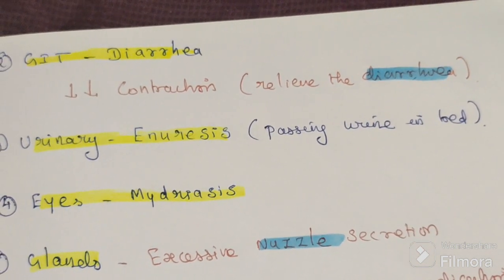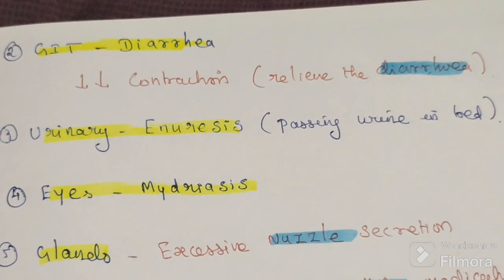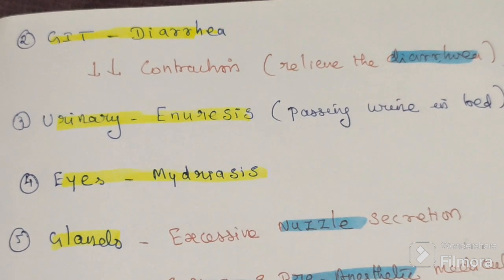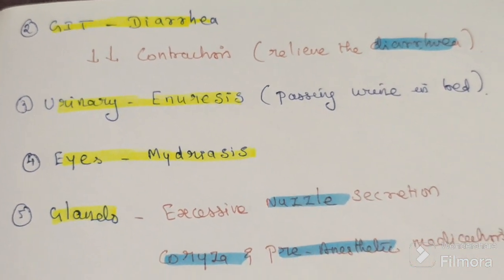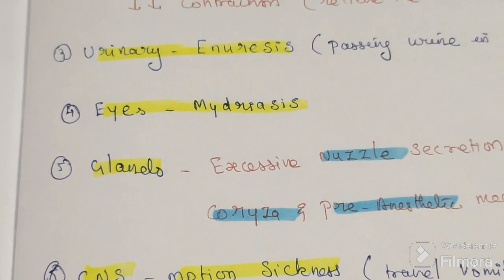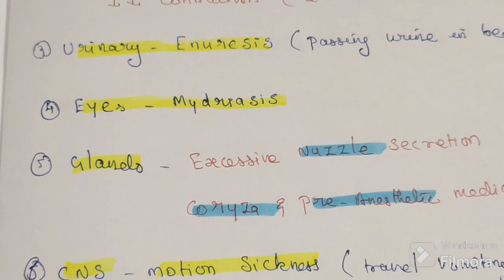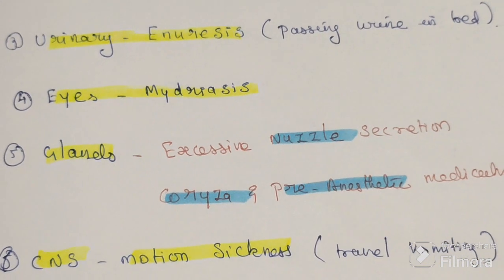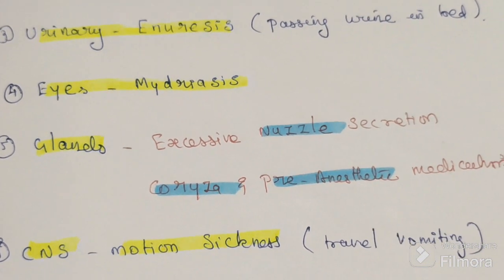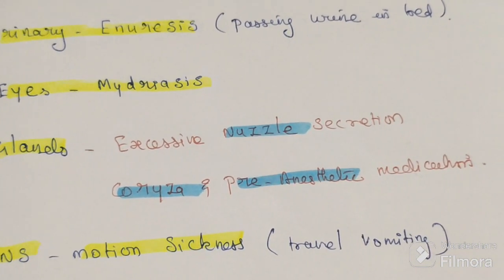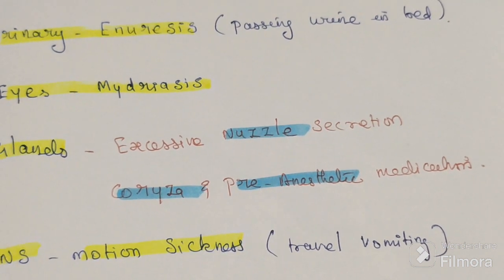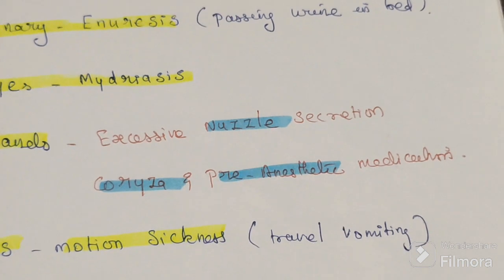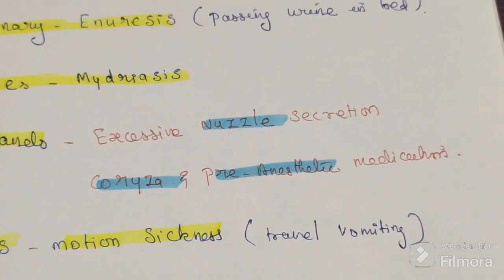Urinary retention is the opposite, so enuresis we can cure with this tablet. Then in the eye, mydriasis, that one is miosis, this one is mydriasis. Then used in glands, when the person has excessive nasal secretion, we can use this.